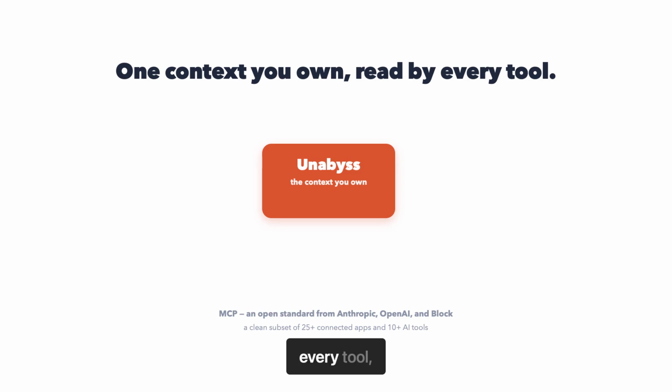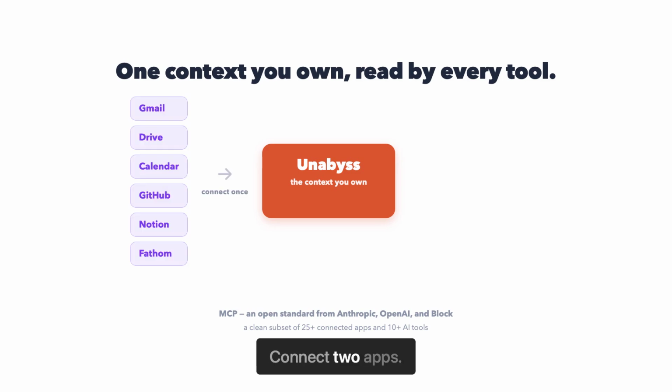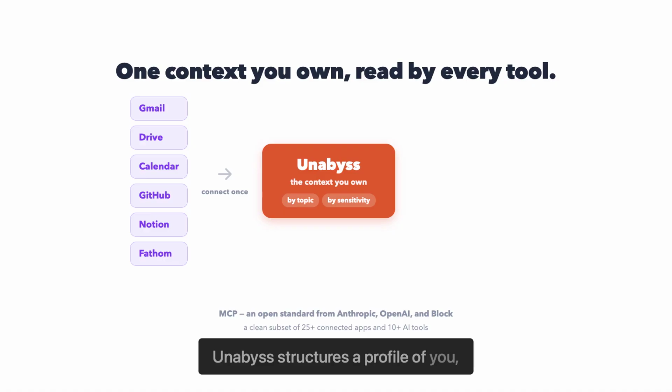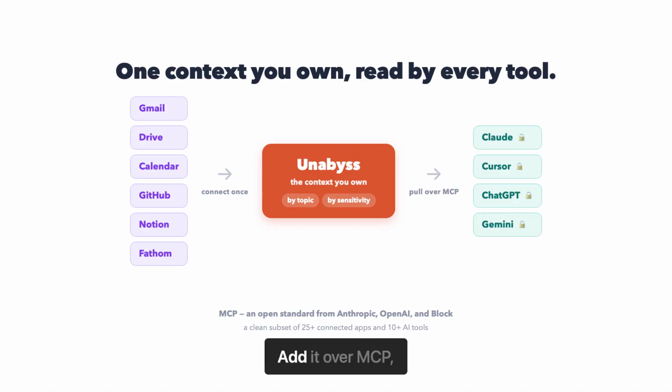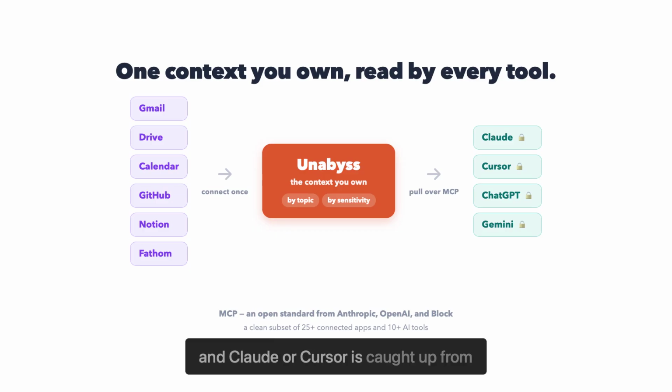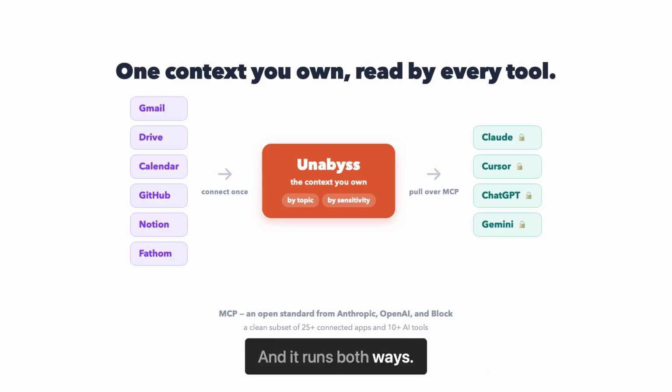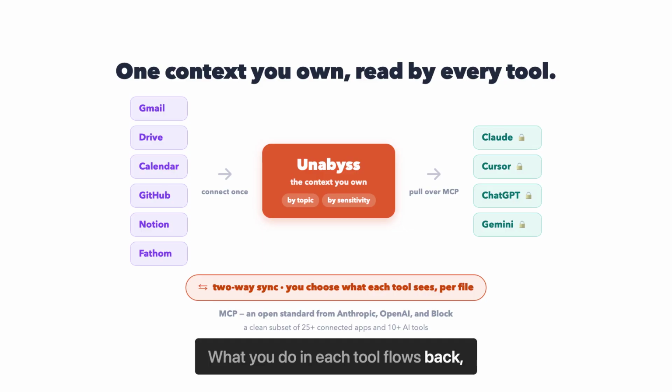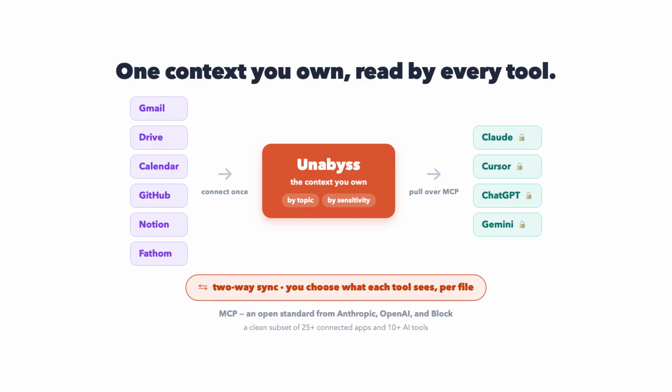One context, every tool, in 3 steps. Connect 2 apps. Unabyss structures a profile of you, tagged by topic and sensitivity. Add it over MCP, and Claude or Cursor is caught up from the first prompt. And it runs both ways. What you do in each tool flows back, and you choose exactly what every tool sees.